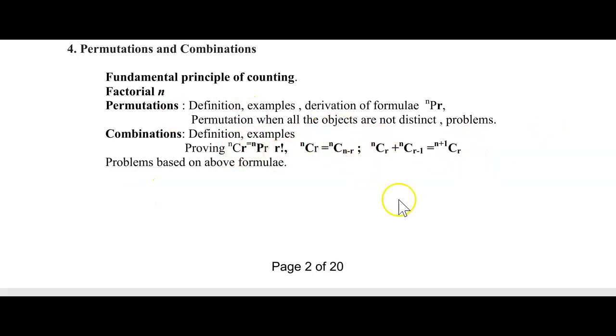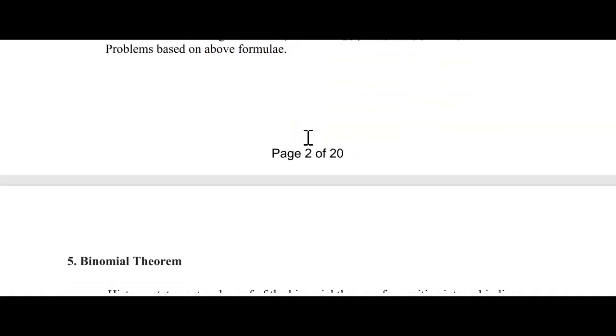We have different formulas to define NCR, and also NPR, we have the formula n factorial by n minus r whole factorial. NCR is nothing but NPR by r factorial. This is the formula we have to prove here, LHS is equal to RHS, and problems related to these formulas we are going to study.